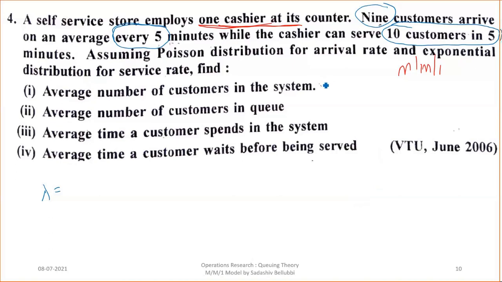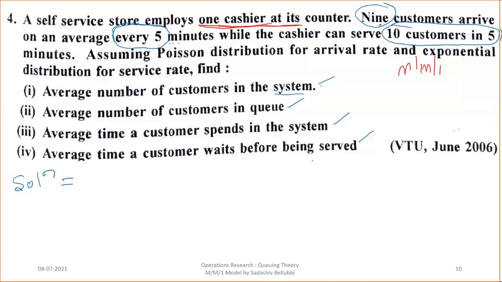Find the average number of customers in the system and in the queue, the average time a customer spends in the system, and the average time a customer waits before being served. All these formulas we already know. Our intention is to find the value of lambda and mu. If you make a small mistake while finding lambda and mu, then your problem will be wrong.